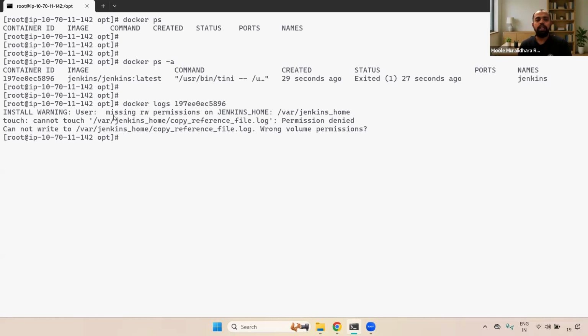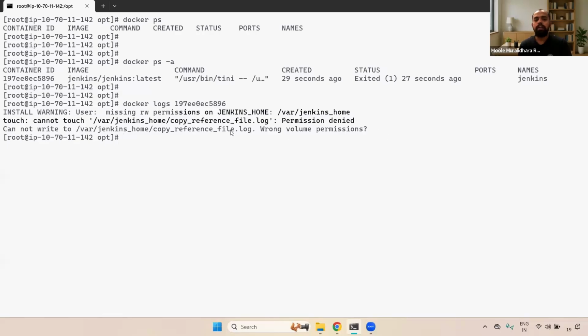If you observe here in the Docker logs, it is throwing an install warning: user missing read write permissions on the Jenkins home directory, that is var/jenkins_home. And here you can see it cannot touch the home directory, cannot copy the logs, permission denied.